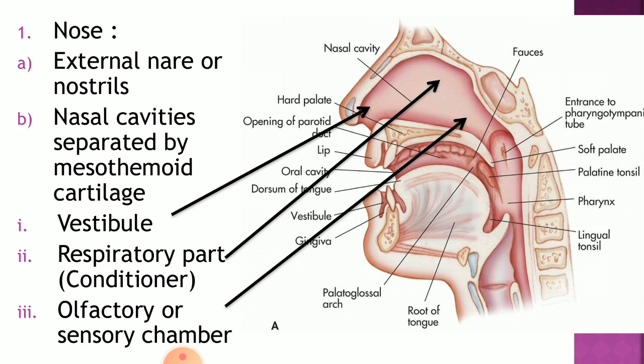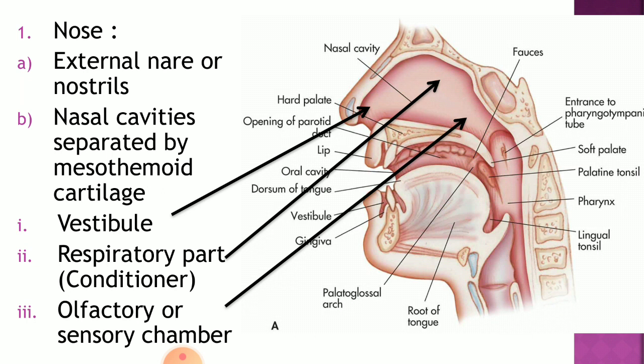The first part, the anterior-most part, is provided with minute hair. What is the function of this hair? It acts as a filtration agent for the air. The dust particles are trapped within the hair, and this hair prevents the entry of dust particles as well as suspended particles which come in during inhalation. Inhalation is called inspiration.